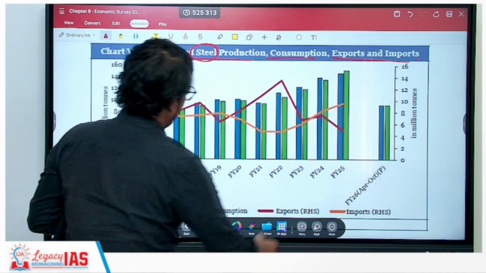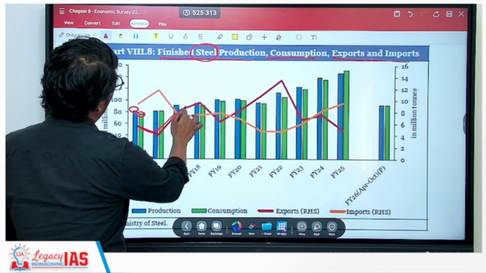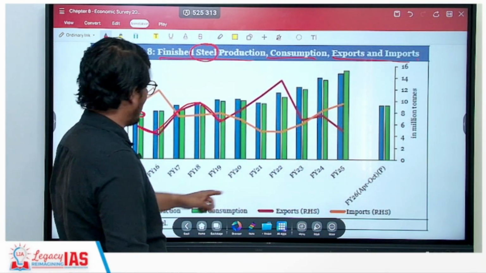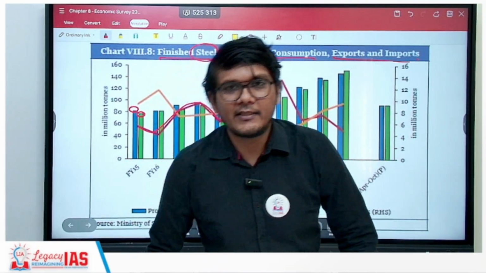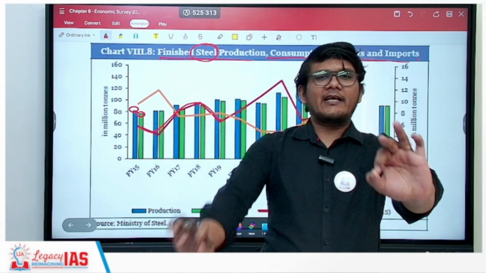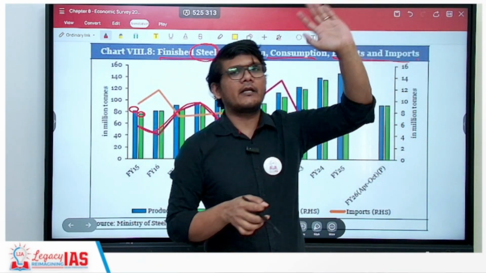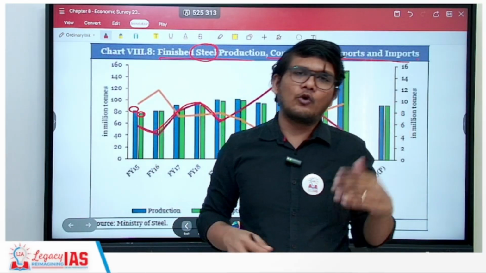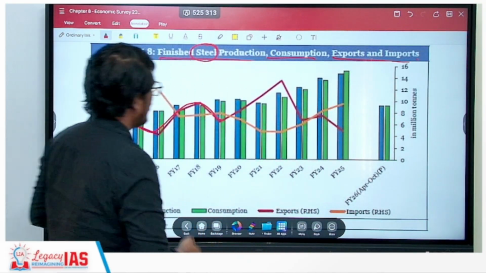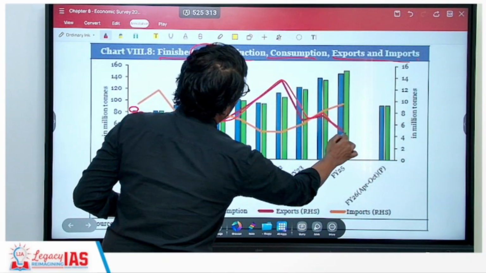Now if you look at the exports, the exports of steel have seen ups and downs. Whenever you are looking at a graph of the last 10 years, always see if there is any graph which has consistently increased or consistently decreased, that you have to remember. Others you should know have seen their ups and downs. So here also there are ups and downs.